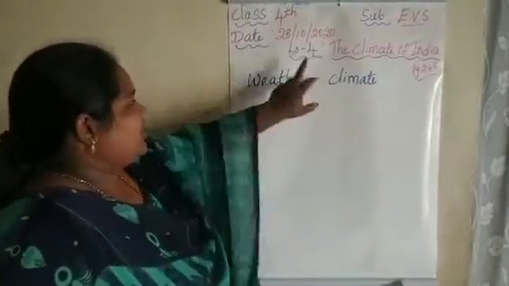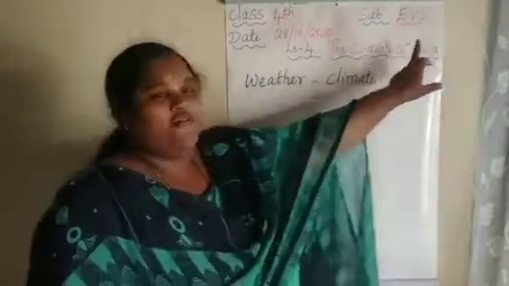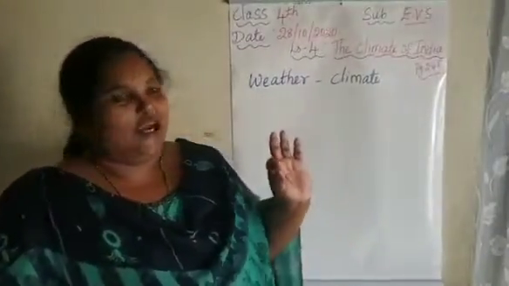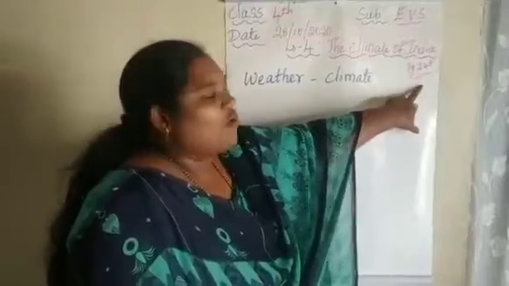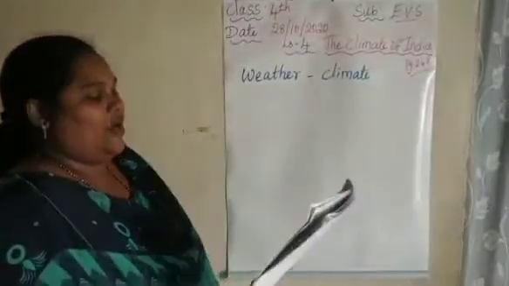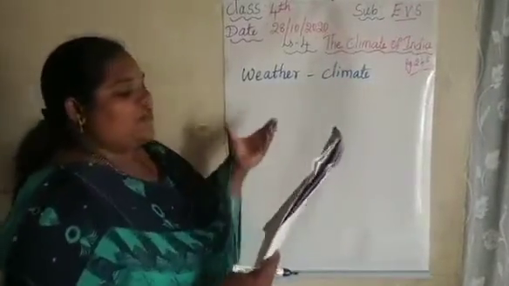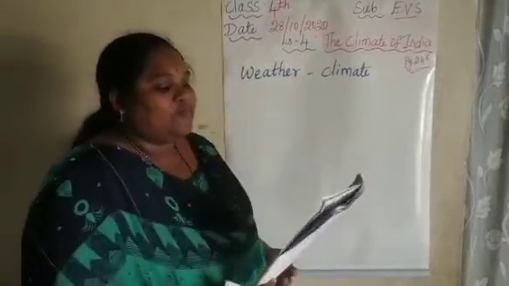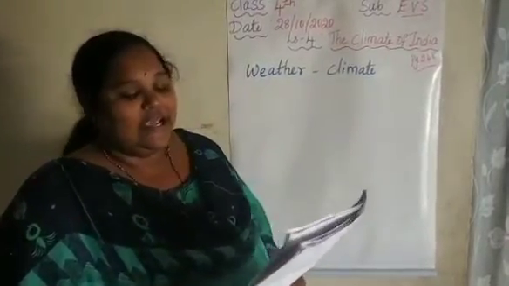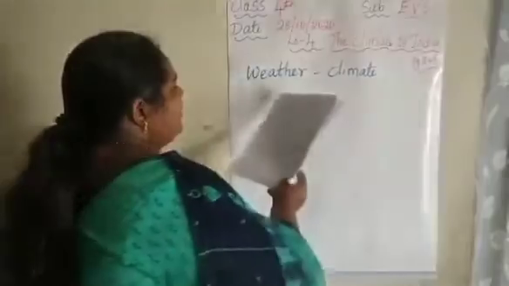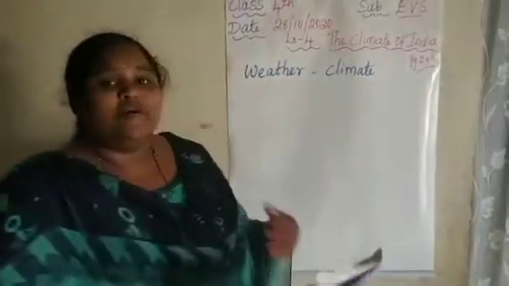Today we are going to see our fourth lesson, the climate of India. Take page number 248 in your textbook and start reading. First we are going to see about weather. Weather is the atmospheric condition of a particular day or a very near future. It is an atmospheric condition.